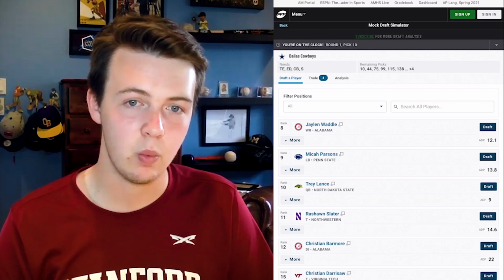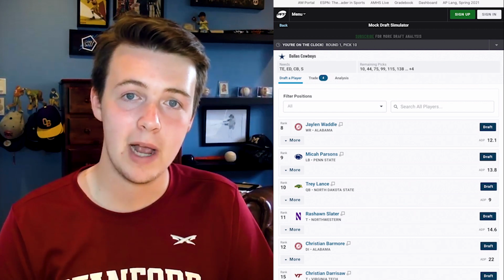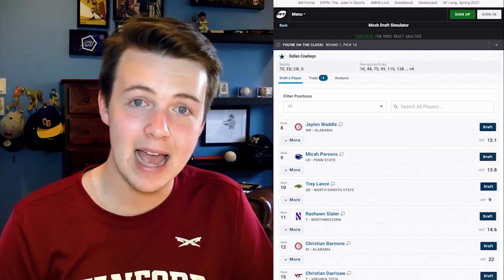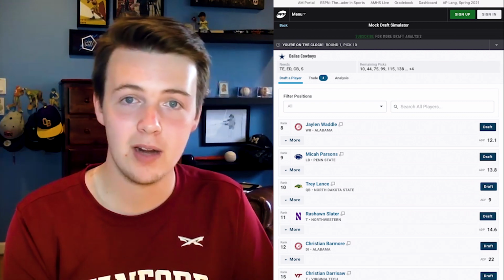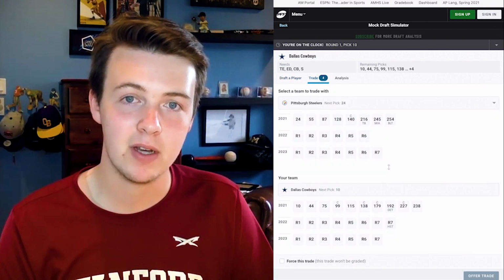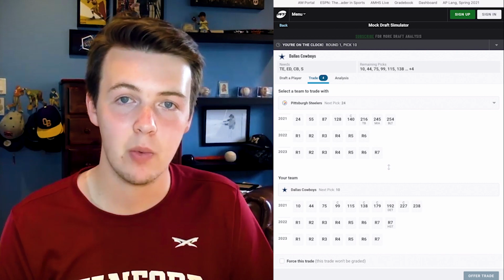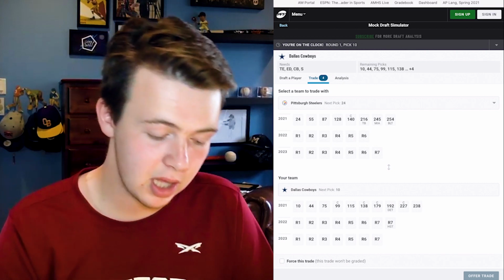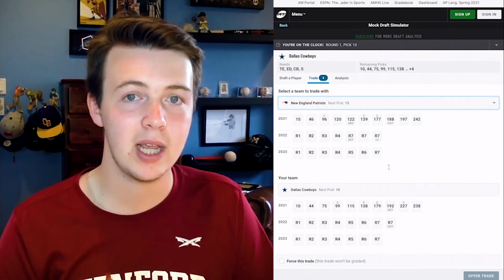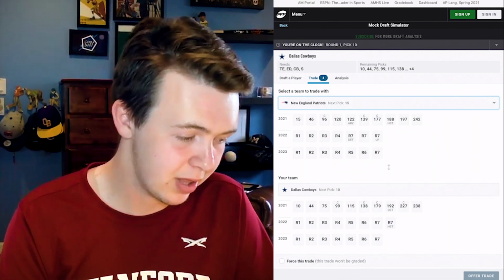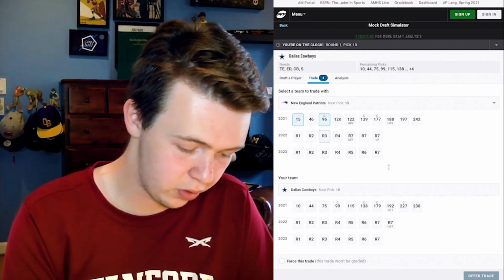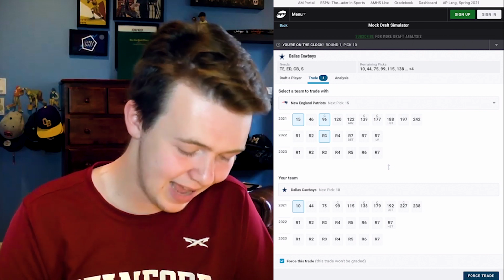And I really think that they will look to trade back because I don't think they're looking quarterback in the first round. So tremendous trade back for them. And for my last trade, it'll actually be here, last trade of the entire first round. Dallas also looking to trade back and maybe grab defense since Patrick Surtain was probably their number 1 player they wanted. He's not available. So I think they will trade back. But really, it's the New England Patriots who are trading up to grab the quarterback I mentioned that was sliding. They trade pick 15, pick 96, and their third round next year for Dallas's pick 10.